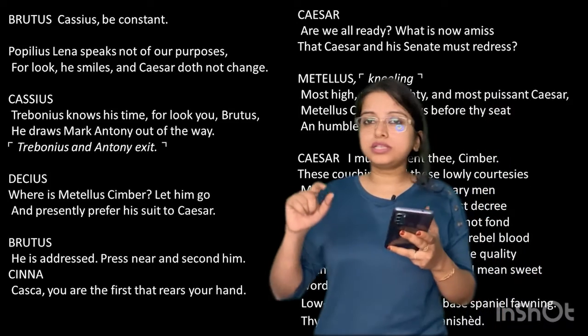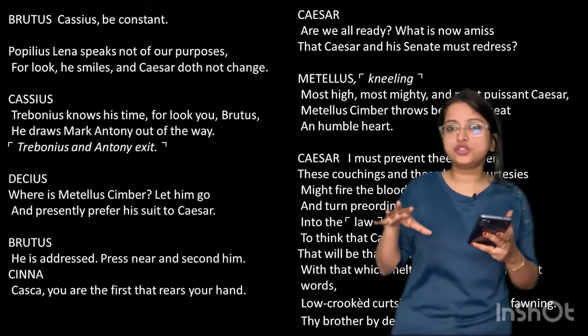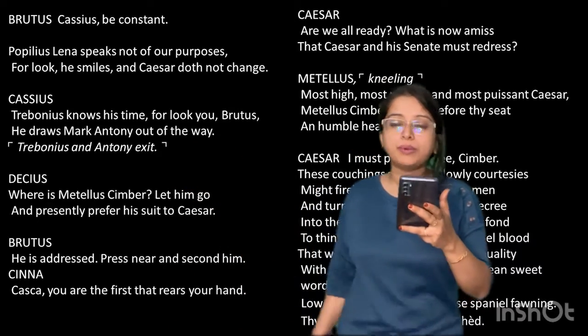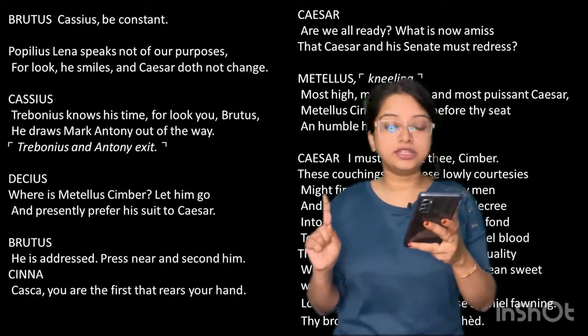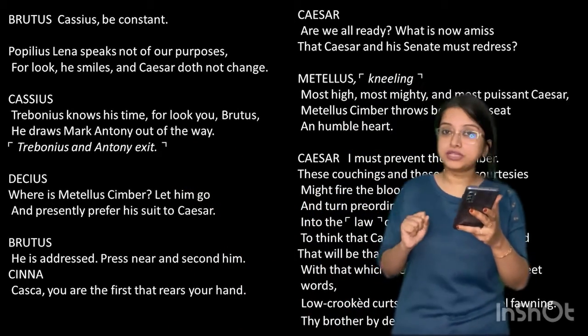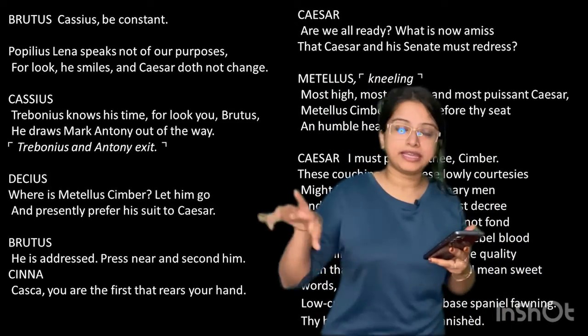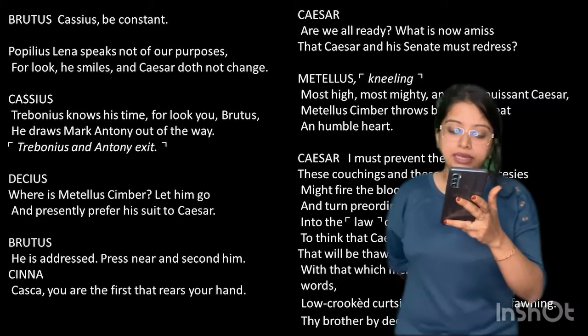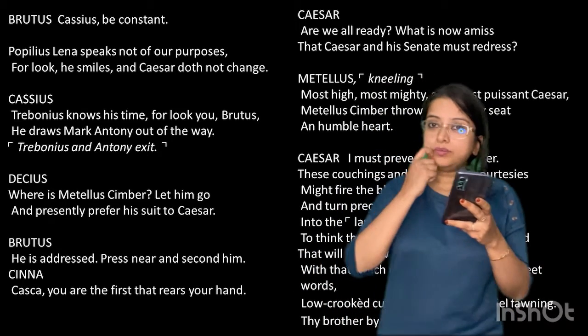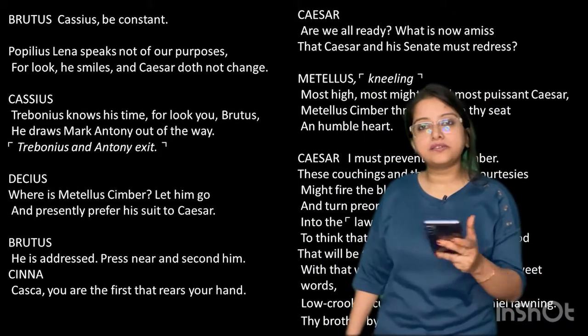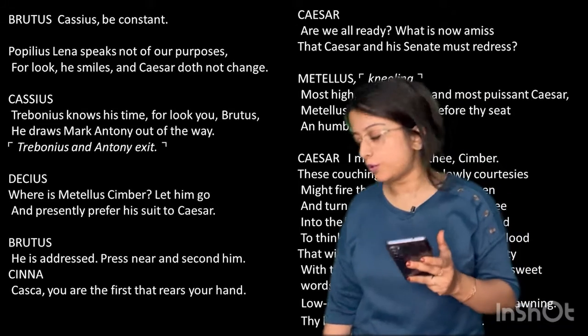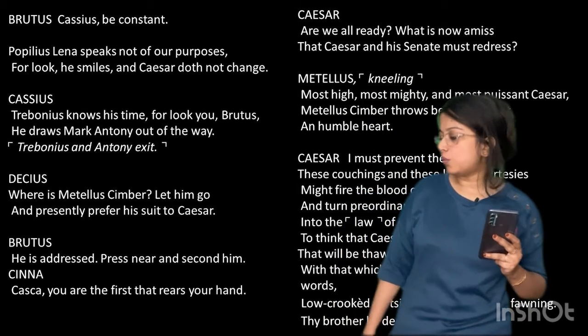See, Brutus, Trebonius knows when he should work, and he is taking away Mark Antony from here because Mark Antony was the most important person, the closest one to Caesar, so he can cause problems. So he is being taken away by Trebonius. So Trebonius and Antony, both of them go away. So who takes away Antony from the scene? Trebonius. Next, Decius. Where is Metellus?